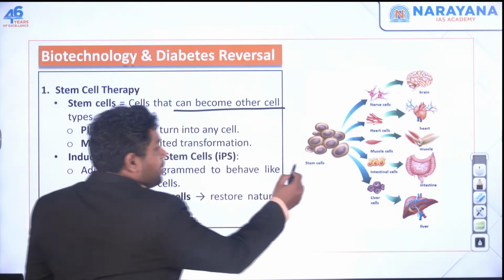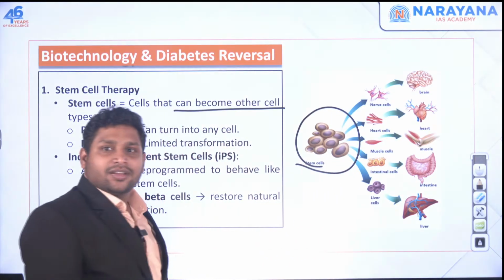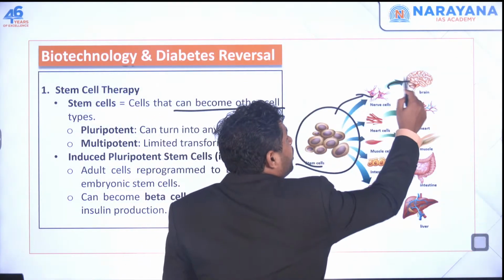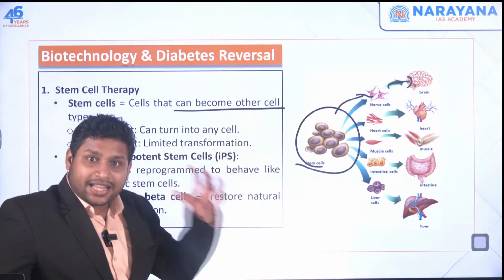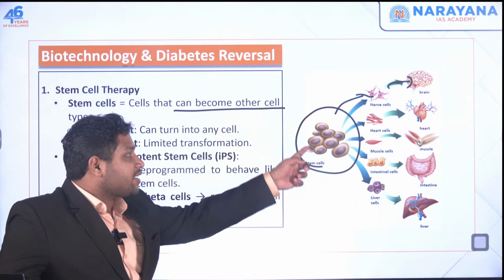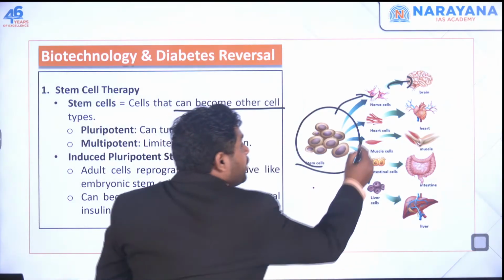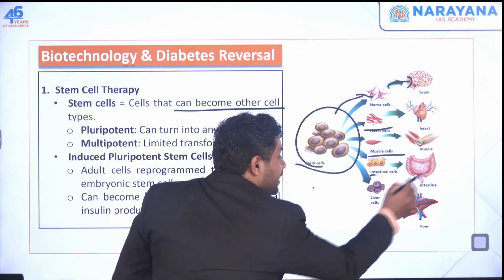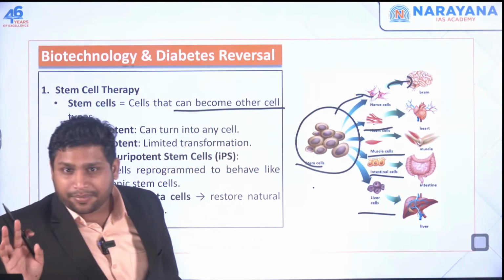So we have stem cell. If you take stem cell, you can make nerve cell out of it. So you can make brain. So the cells which are there in your brains, those nerve cells, can be made from stem cells. You can make your heart cells, you can make muscle cells, intestinal cells, liver cells, anything, anything.